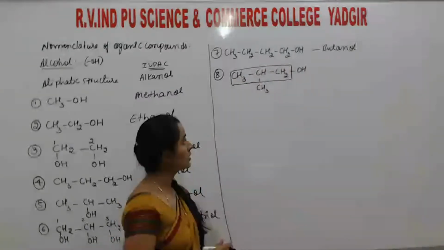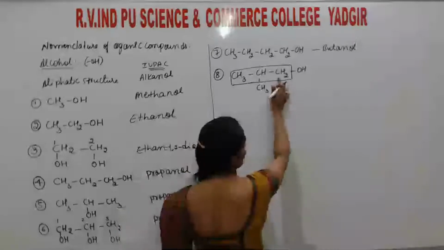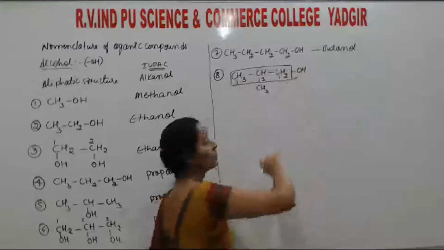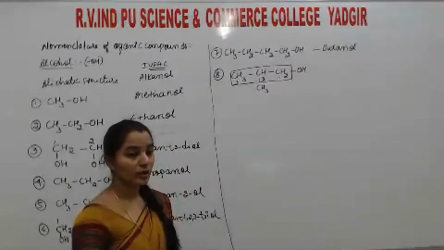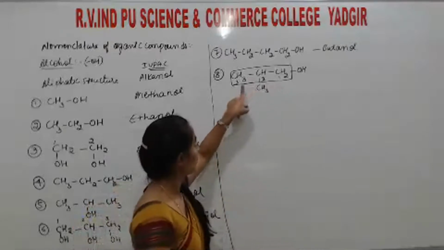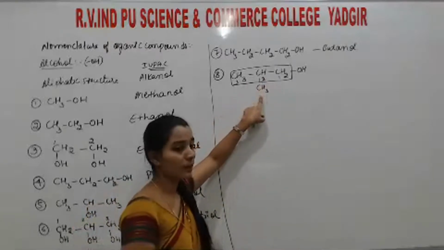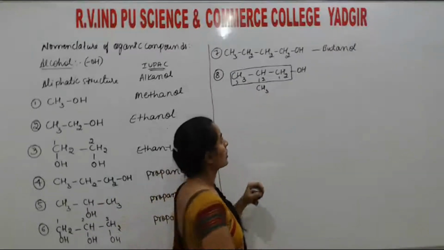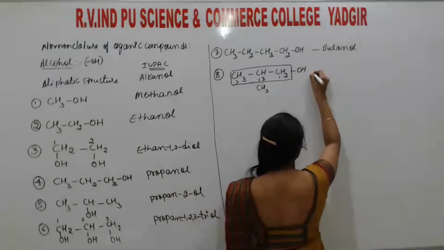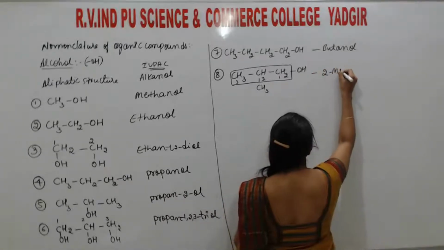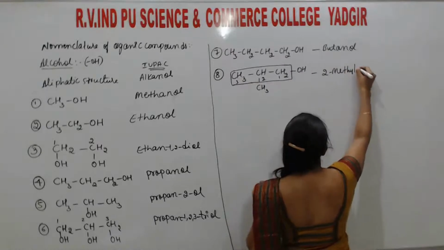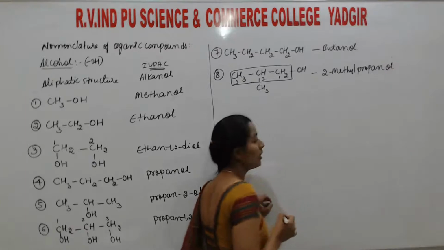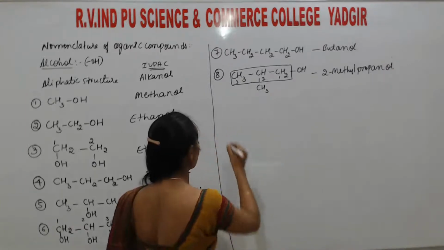So now the numbering is also done from this side. 1, as I told you, the position importance is given to the OH group. So the 1, 2 and 3 carbon atom, second carbon atom, methyl group is there. This is the functional group, this is the substituent. Then write the substituent first because it is first. That is 2-methyl propanol. 2-methyl propanol.